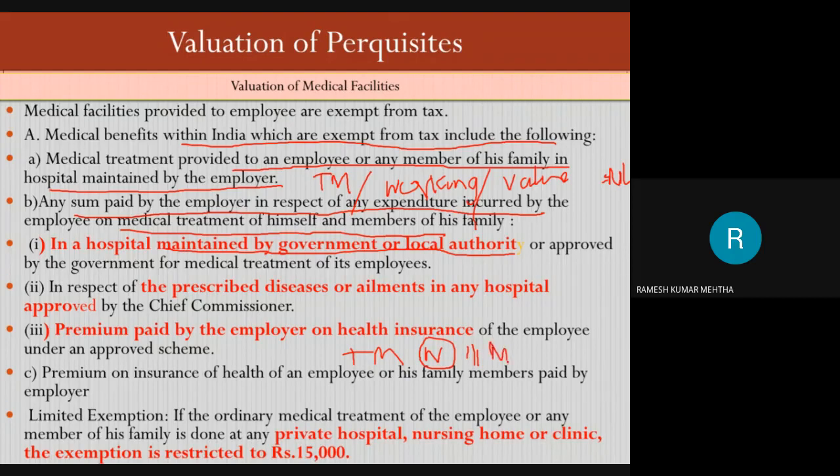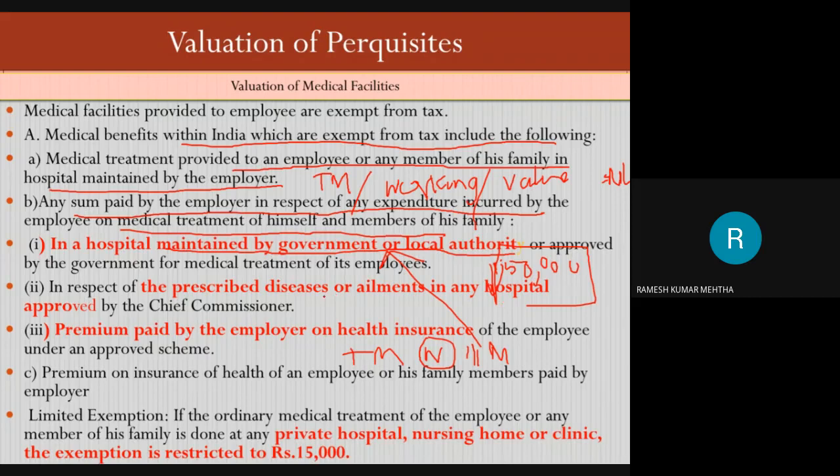My spouse, my daughter, my son, my dependent brother, dependent father and mother fall ill, and they go to a government hospital, and the bill is 1,50,000 rupees. This bill is reimbursed by Tata Motors to the government hospital. So I am getting a perquisite to the extent of 1,50,000 rupees.